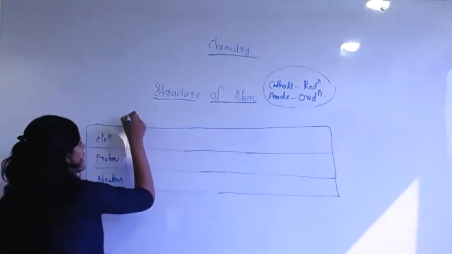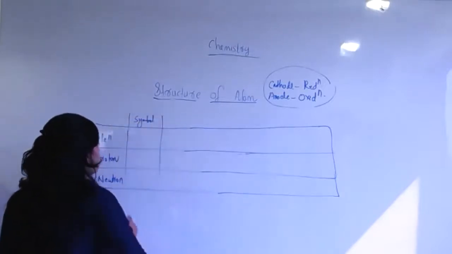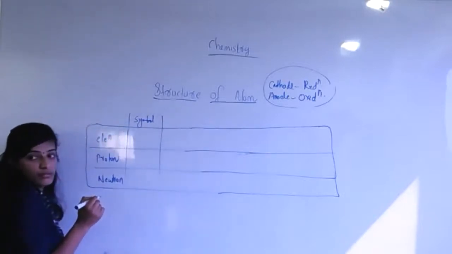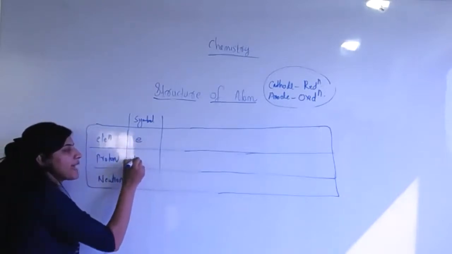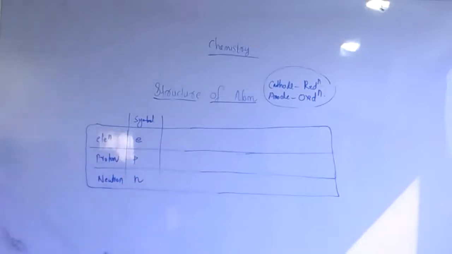Okay. What about the symbol? Here, the electron symbol. What is the symbol of electron, students? E minus. Small e, very nice. Then proton, small p. Neutron, small n. On the electron, the e minus sign is there. Correct.